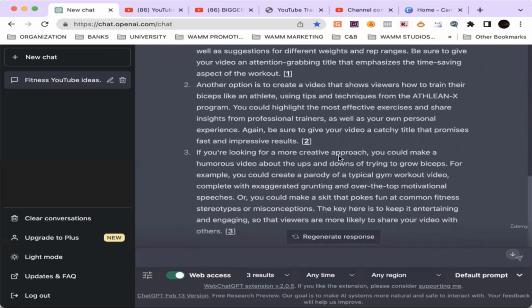Second idea. Another option is to create a video that shows viewers how to train their biceps like an athlete using tips and techniques from App Lean X program. You could highlight the most effective exercises and share insights from professional trainers, as well as your personal experience. Again, be sure to give your video a catchy title that provides fast and impressive results. This is amazing.